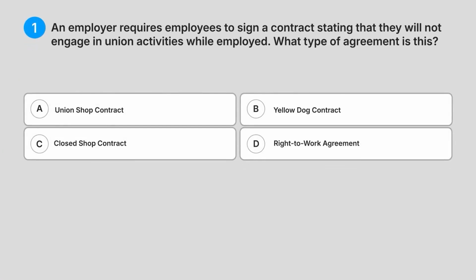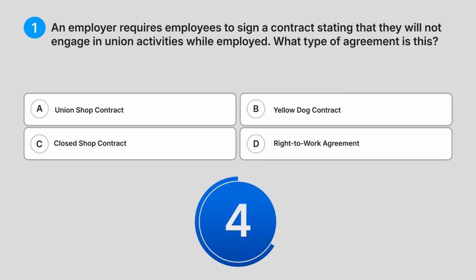1. An employer requires employees to sign a contract stating that they will not engage in union activities while employed. What type of agreement is this? A. Union shop contract. B. Yellow dog contract. C. Closed shop contract. D. Right to work agreement. Can you guess the answer?